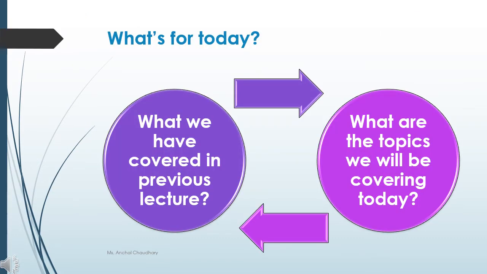So students, it's your lecture number 3 from Unit 1. In the previous lecture, we have studied how to compute your total income, your tax slab rate and exempted income.